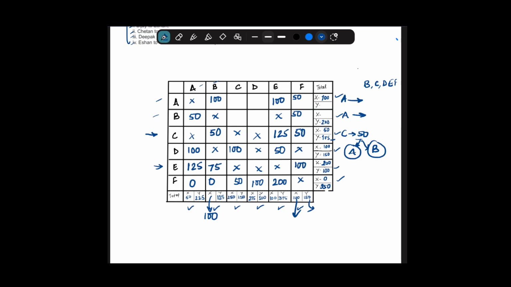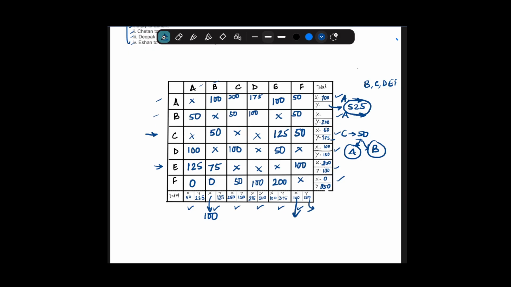So if I have done 50 and 50, if this is 275 and this is 250, we can give this 150, or we can give this 100 and this 50, so that's 200. If this is 50, then this will be 200, and if this is 100, then this is 175, right? Okay, so this is filled up. So what we got as y, 200 plus 175, that is 375, plus 100 is 475, 475 plus 50, that is 525, 525.